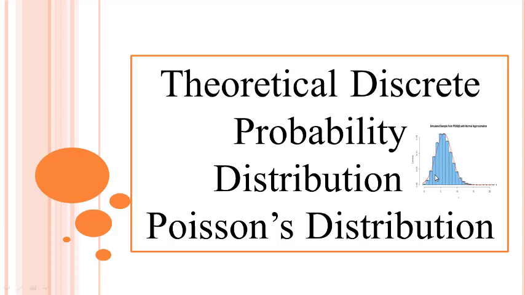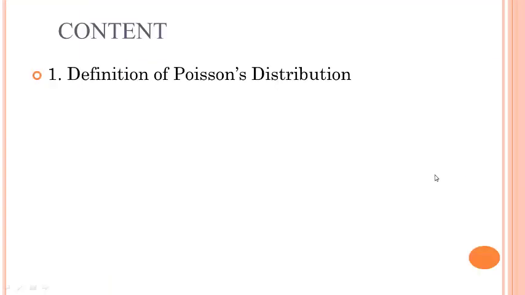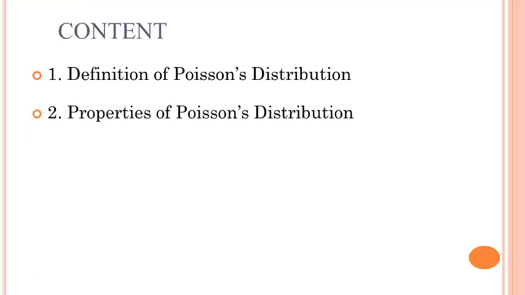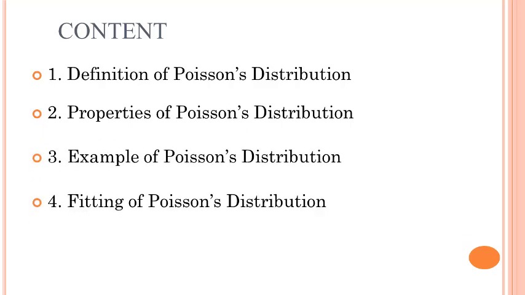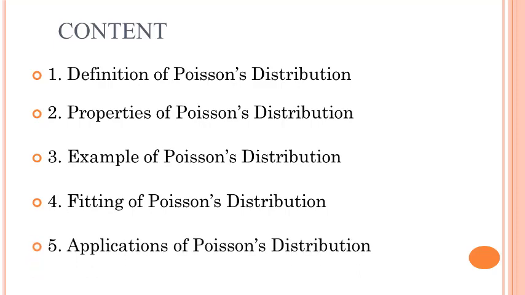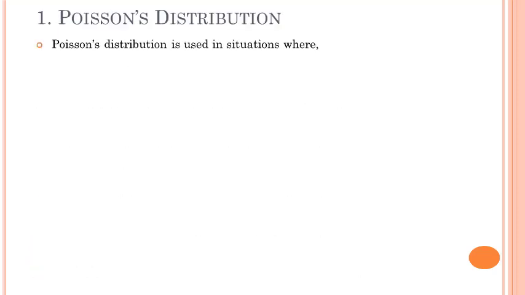Thank you. Let me start our topic, Theoretical Discrete Probability Distribution Part 2, Poisson Distribution. In this video, we are going to see the definition of a Poisson distribution, properties of a Poisson distribution, an example of a Poisson distribution, fitting of a Poisson distribution, and application of a Poisson distribution. We'll start with the Poisson distribution definition.